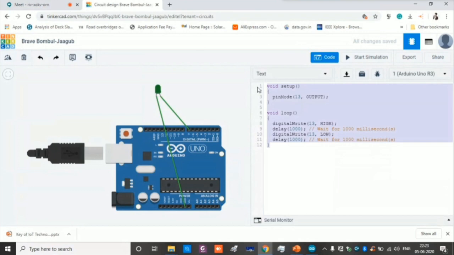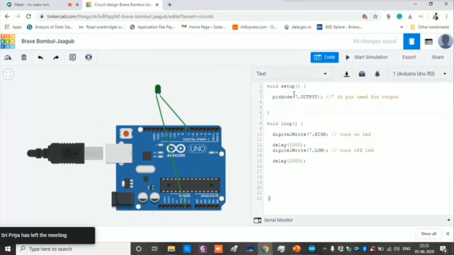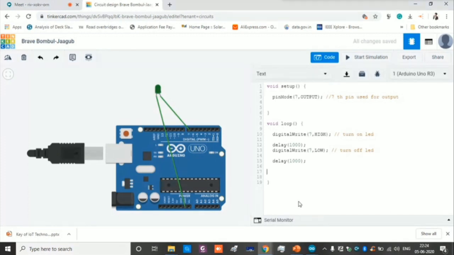So it's like a normal Arduino program. I'm just pasting the program which we have done. We are just selecting the 7th pin, and setting the 7th pin high. Probably the bracket is not there. So this is the program which you have done for that LED, right?